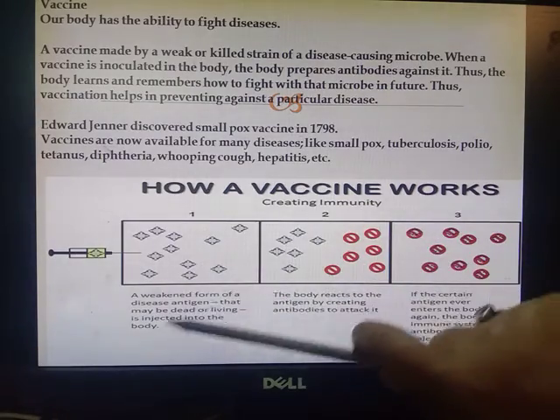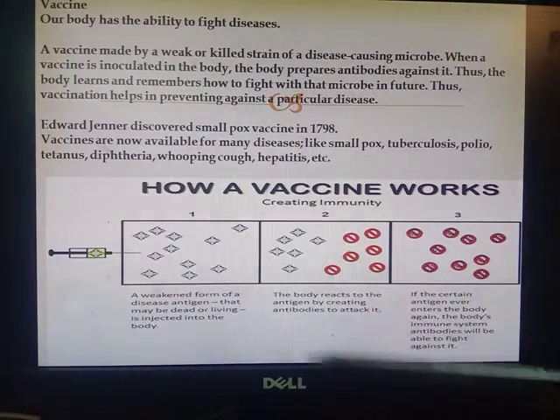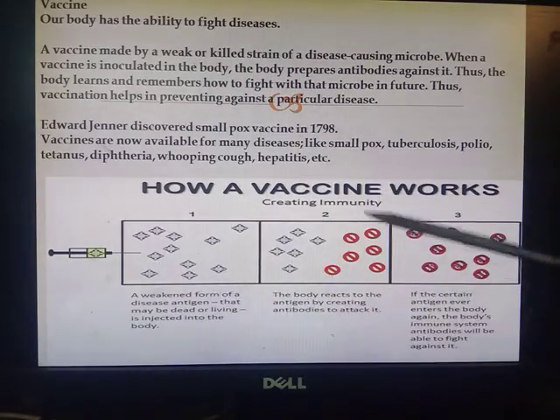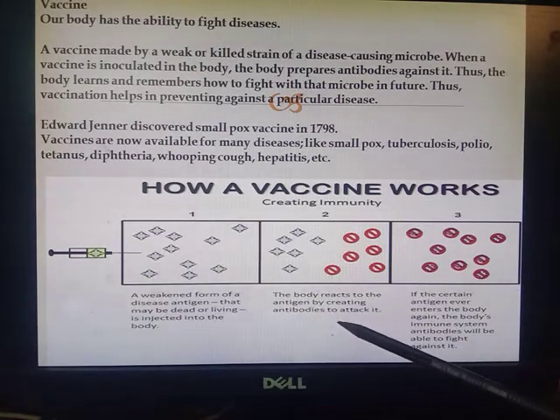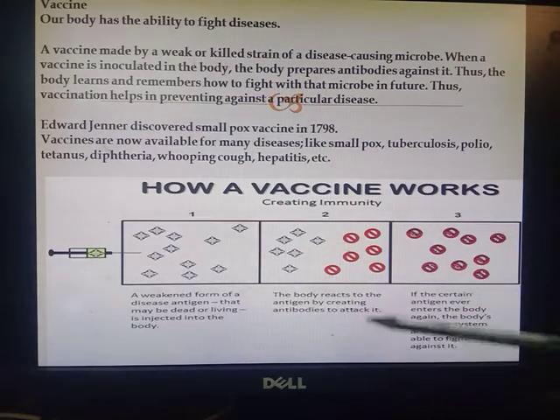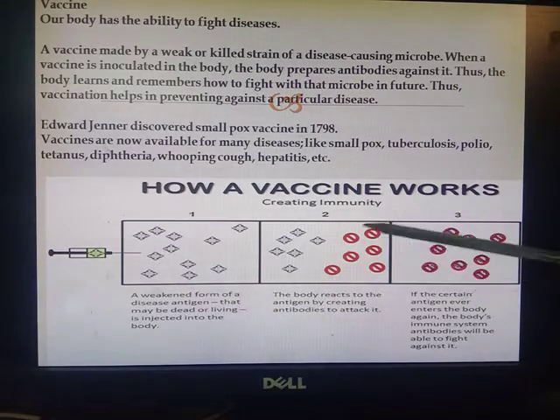Now what happens when these microorganisms are provided in the body, or you can say injected in the body? Then the body reacts to the antigen by creating antibodies to attack it. These red colored ones that you can see on your screen are the antibodies. Now what happens if that certain antigen ever enters the body again? The body's immune system antibodies will be able to fight against it.